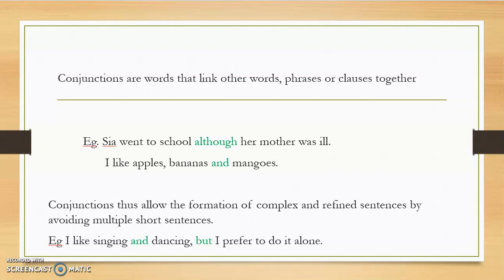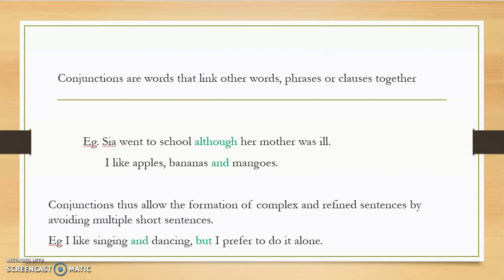So, what purpose do conjunctions serve? They allow the formation of complex and refined sentences by avoiding multiple short sentences. If you want to write an essay, or if you want to write a creative piece, we don't have to go for short sentences. It is not really appropriate to use very short sentences when it comes to creative writing or when it comes to formal writing. So this function class, conjunctions, allows us to avoid short sentences, and it helps us to club short sentences together so that they can be refined, chiseled, and polished